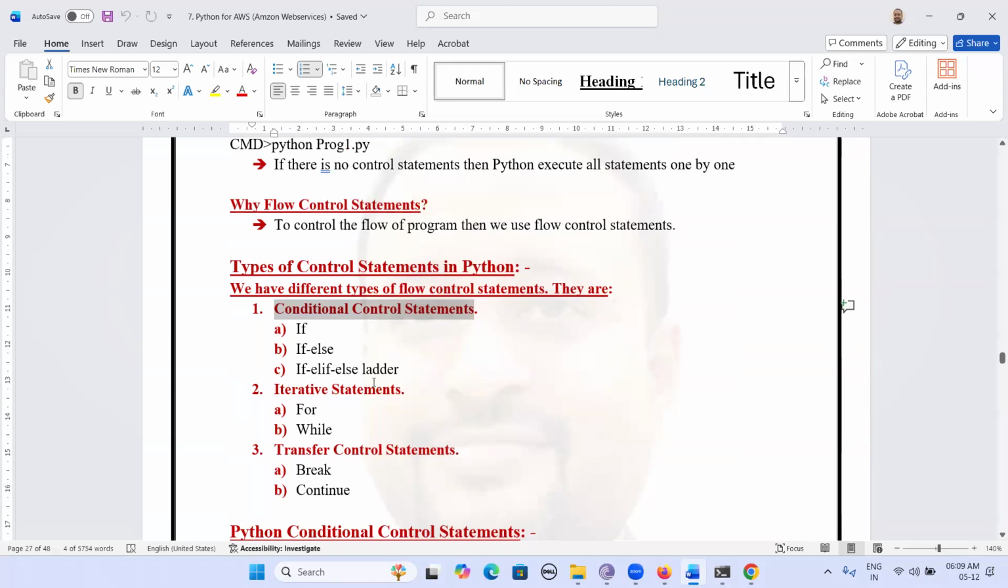To control the flow of a Python program, we use Python control statements. We have three types of control statements: conditional control statements, iterative statements, and transfer control statements. In conditional, we have if, elif, else ladder. In iterative, we have for and while. In transfer, we have break and continue control statements.